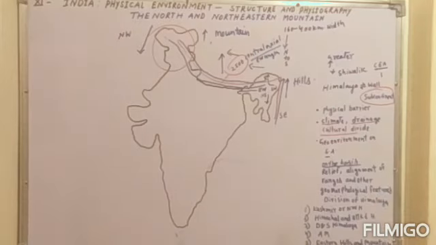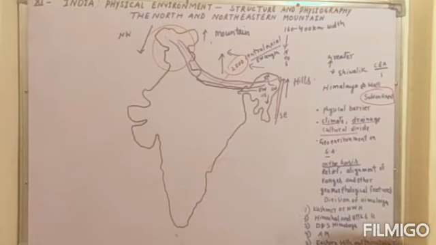countries. If you see the impact of the geo-environment due to the Himalayas, what other impacts have been seen in the subcontinent and the Asian countries? And there is a division of the Himalayas on different bases, such as the relief, alignment of the ranges, and other geomorphological features. The Himalayas have been divided into different ranges.